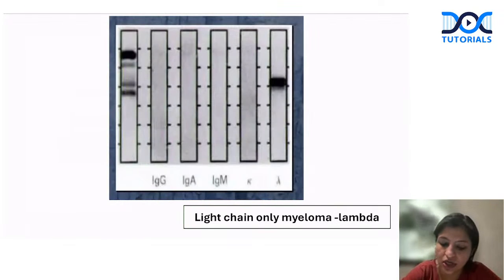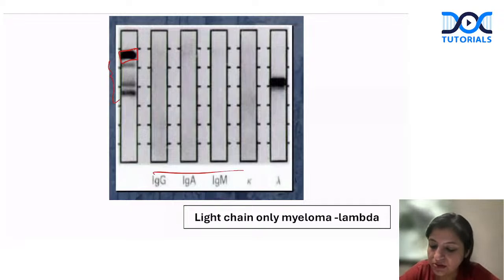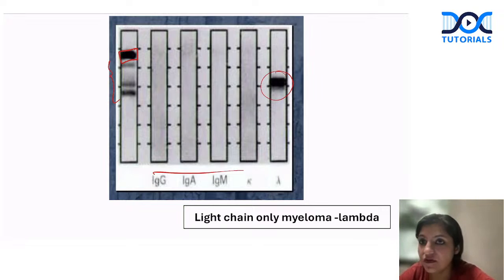Again, this is your control band. So this is your albumin and the other protein. Here you see no band in the heavy chain, but only a band in the light chain. So this is light chain only myeloma. Is everybody clear? This is lambda only myeloma. So please remember, it is very important to see both the light chains as well as heavy chains, because it can be light chain only myeloma.